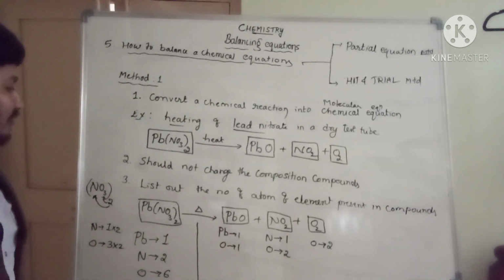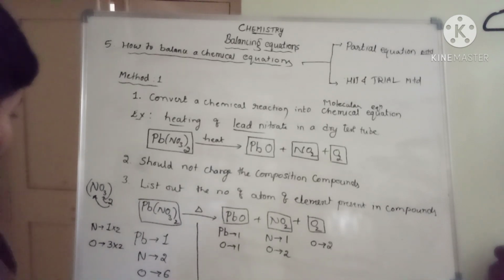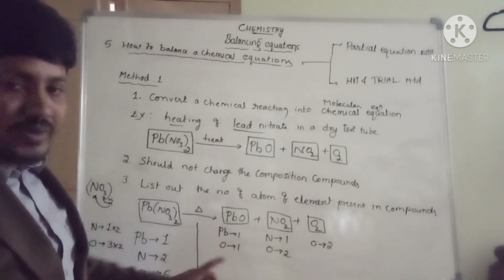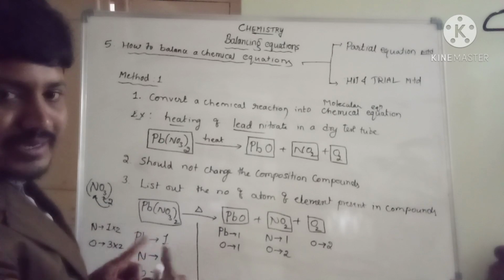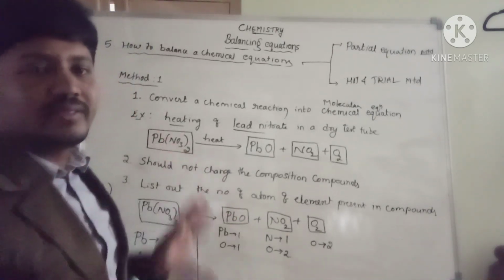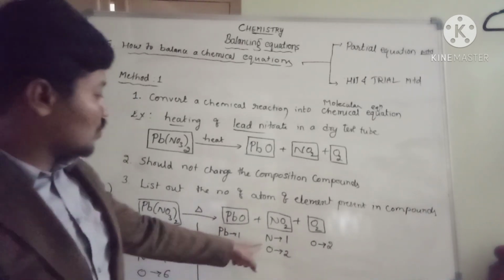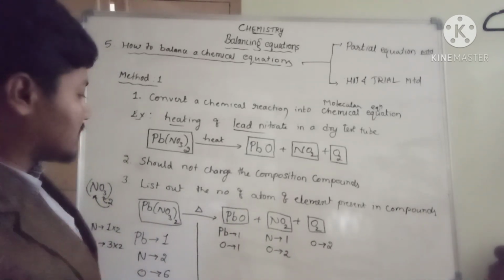Look at here. First, you're supposed to balance a metal. Pb is there. Yes, here also one Pb is there. Both the right hand side as well as the left hand side, 2 atoms are there. No problem with the 2 atoms. Balanced. Nitrogen here 2 is there. Here 1 is there. What am I supposed to do?